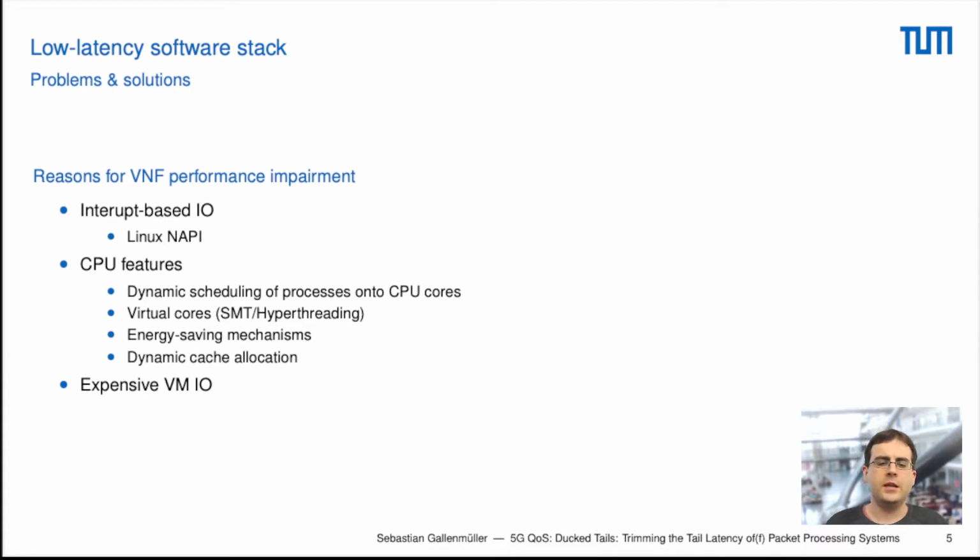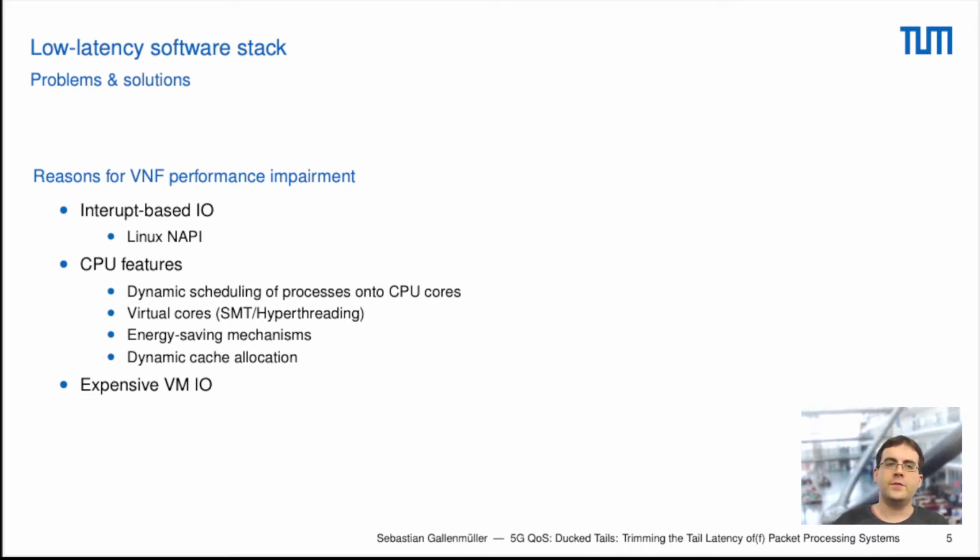This means that for each packet that we receive, an interrupt is triggered that interrupts the currently running process. So if we host a packet processing application and a new packet arrives, this application may be interrupted, the newly arrived packet handled, before we go back to our original application and process the rest of the packets. So this means that we have some inconsistencies or irregular events interrupting our application.